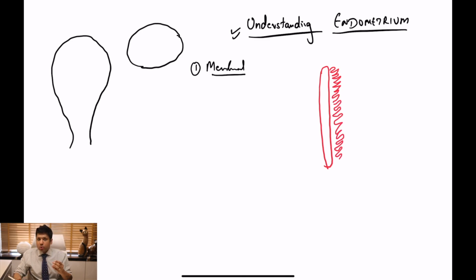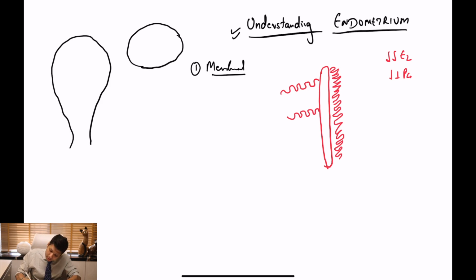Now, due to absence of hormones, that is due to reduction of estrogen and reduction of progesterone, what is going to happen is that the spiral arterioles which are supplying the endometrium are going to get vasoconstricted. Okay, this is going to induce apoptosis in the stratum compactum and stratum spongiosum of the endometrium, which will then cause a part of the endometrium to shed off.